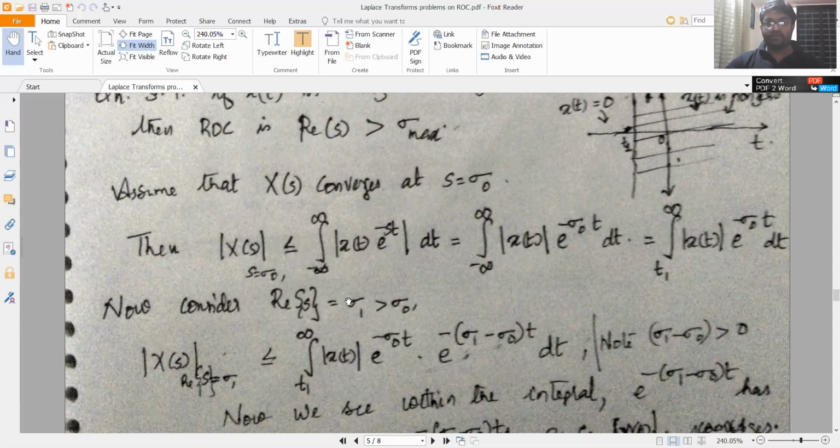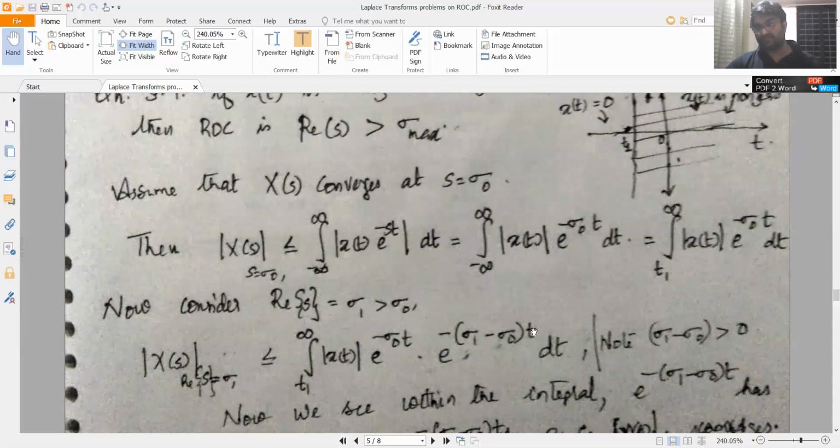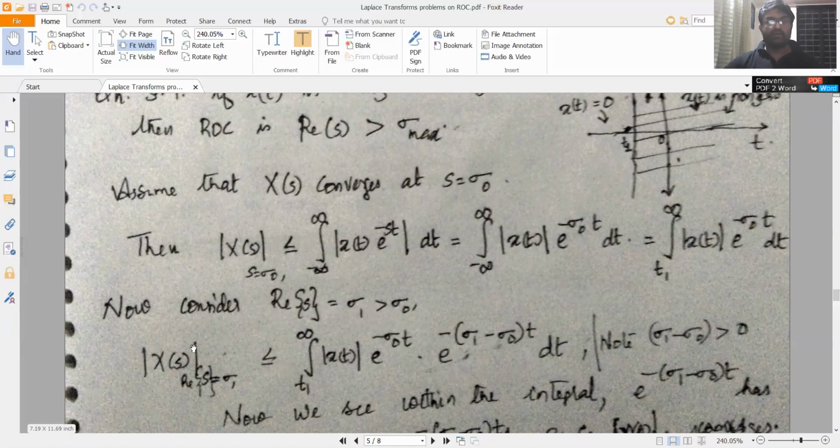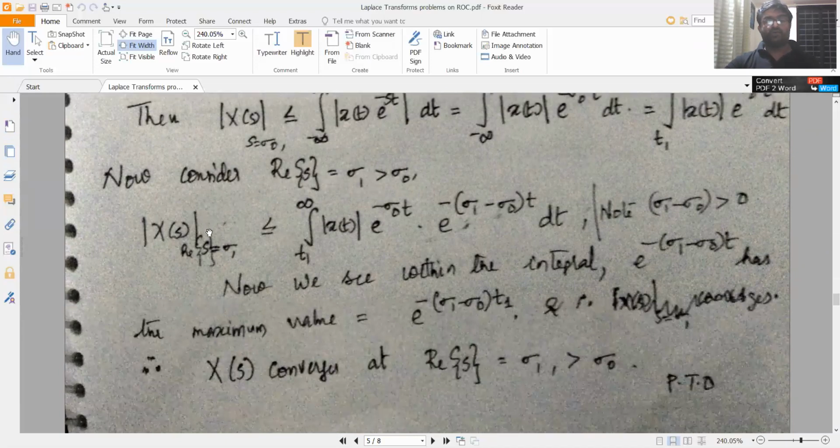another point in the s domain, which is towards the right of sigma 0. So I consider the real part of s equal to sigma 1 such that sigma 1 is greater than sigma 0, which means it is to the right of sigma 0. Now I will evaluate the modulus of X of s on that line, real part of s equal to sigma 1. This line is towards the right of sigma 0, that is, sigma 1 is greater than sigma 0.